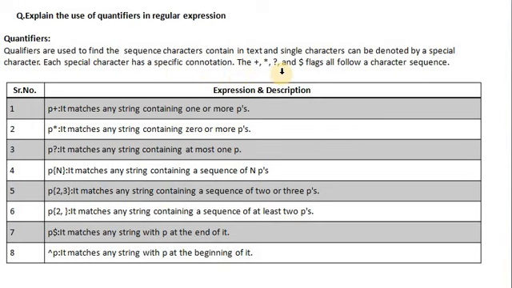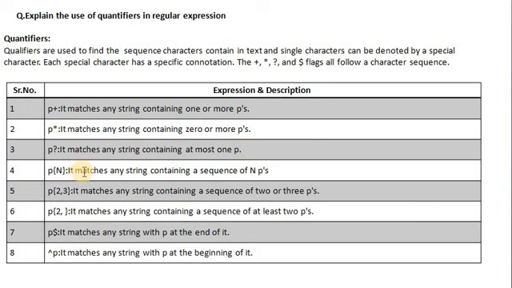The plus, star, question mark and dollar flags all follow a character sequence. Each special character has a specific meaning. P+ matches any string containing one or more P's. P* matches any string containing zero or more P's. P? matches any string containing at most one P.